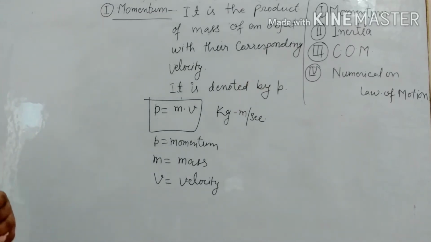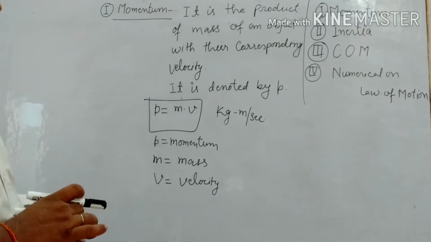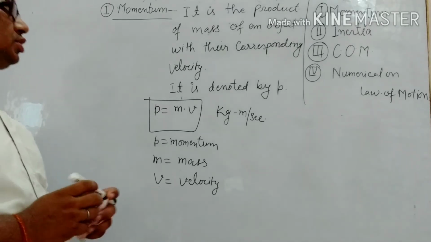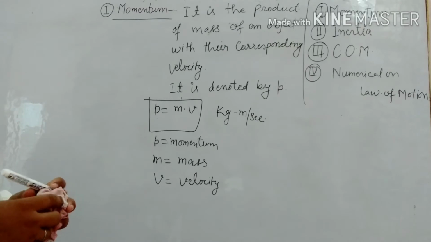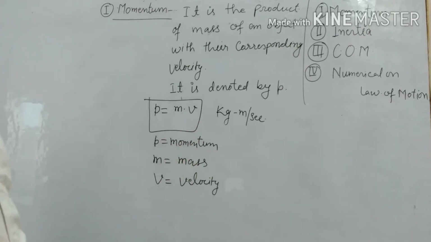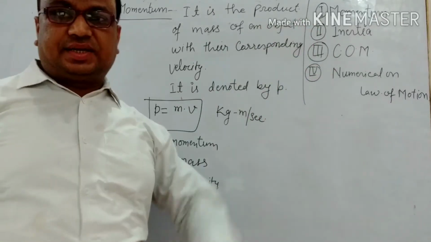Clear? Okay. Everyone write it by pausing the video. Clear? Now we will discuss it, it is the SI unit of momentum. Now we will discuss the next topic, which is inertia.